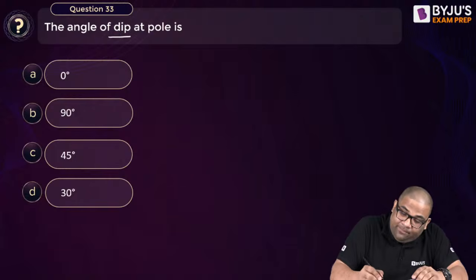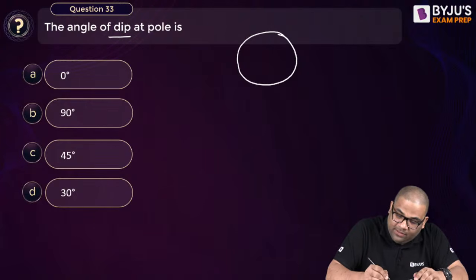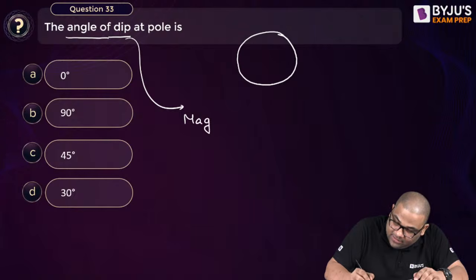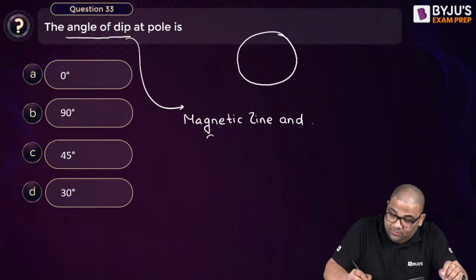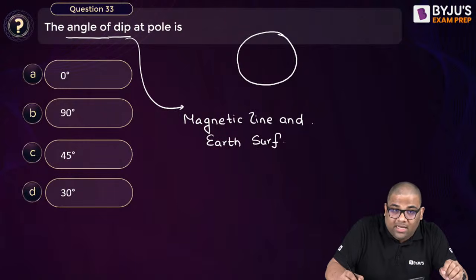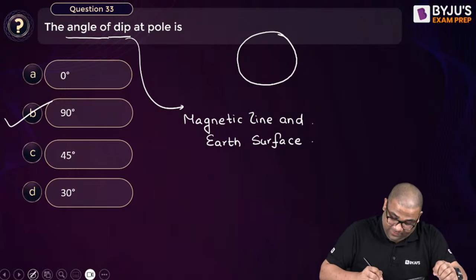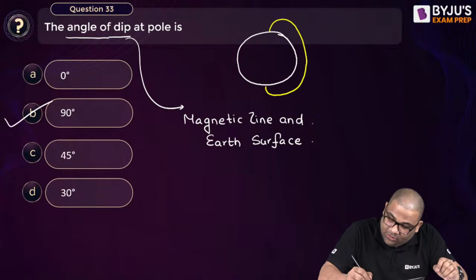Next question, 33. The angle of dip at poles. This is our Earth. The angle of dip is the angle between the magnetic line and Earth's surface. The answer is 90 degrees, because the magnetic lines originate from the poles and end in the poles.